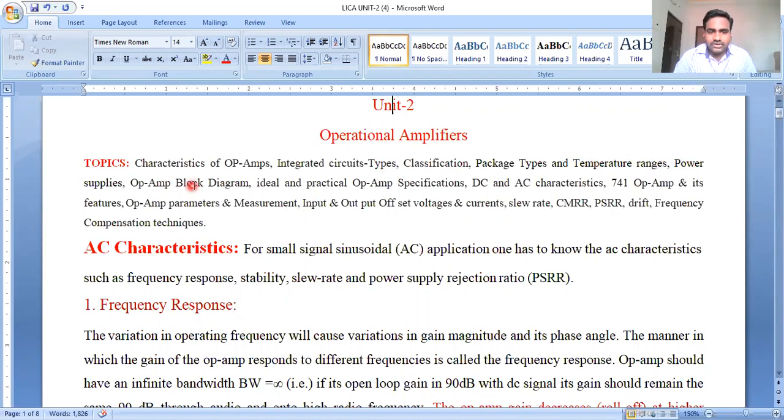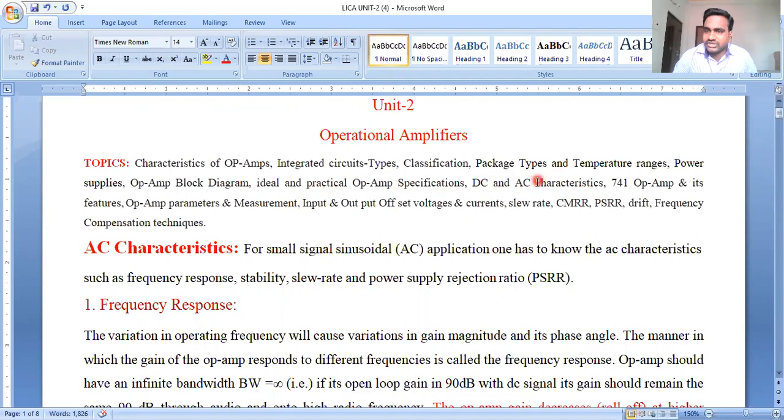We discussed the operational amplifier block diagram. Input stage 1 contains a dual input balanced output differential amplifier. Input stage 2 contains a dual input unbalanced output differential amplifier, followed by a level shifter, followed by an output stage that is a complementary symmetry push pull amplifier. We discussed the specifications of ideal and practical operational amplifier. We analyzed DC characteristics.